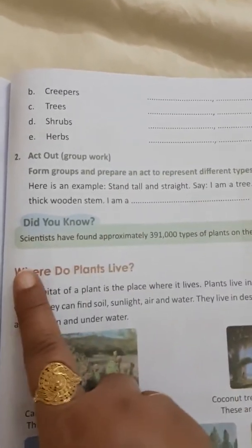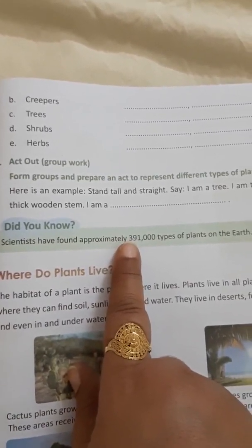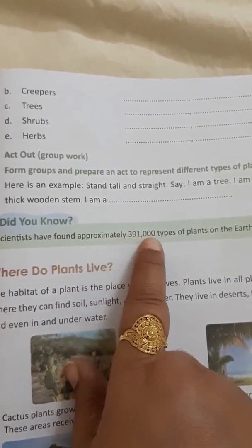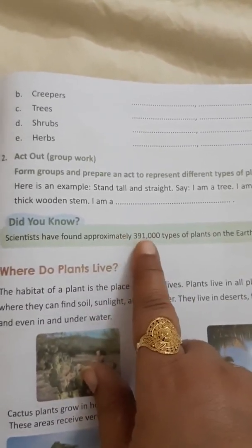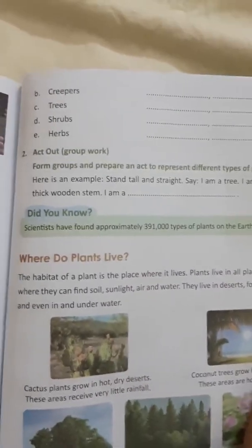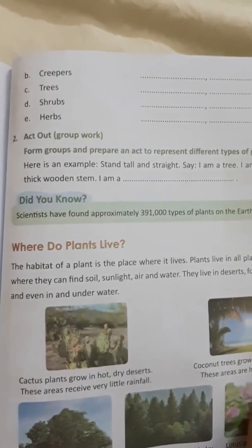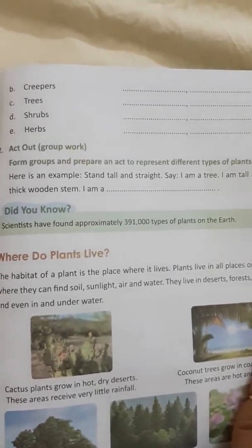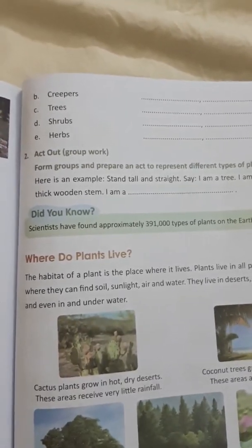Now did you know scientists have found approximately 3,91,000 types of plants on the earth. So scientists have explored this many types of plants on planet earth. Please read this at least two times.